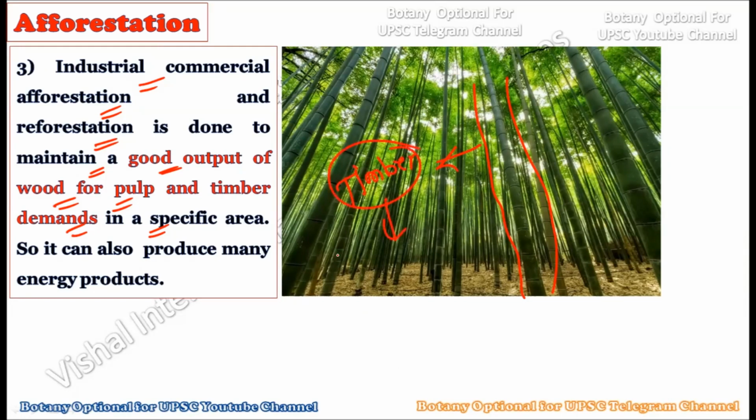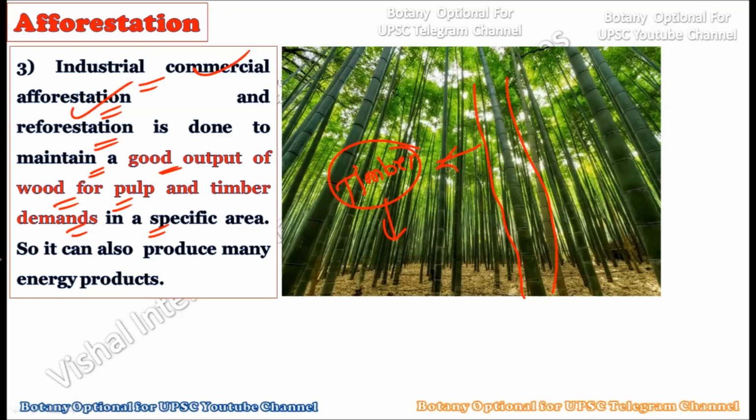As the tree grows, it will form the tree trunk, and through this tree trunk we can obtain timber. So these are the forest products which can be obtained from the forest created out of the afforestation process. Whether it is afforestation or reforestation, we can commercially exploit this process. We can plant such trees which will give us forest products, extract these products from the forests created through afforestation, and sell them in the market. Hence we say this is commercial afforestation.